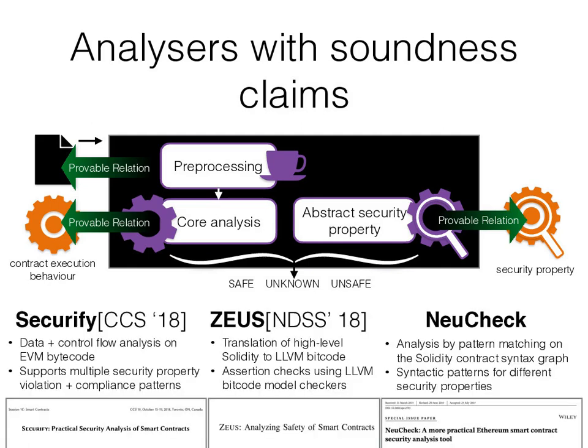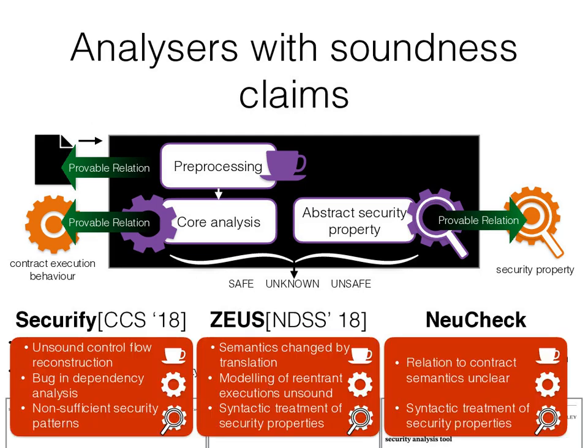Of the tools presented here, all of them introduced unsoundness in at least one of these steps. Securify suffers from an unsound control flow reconstruction, has bugs in its dependency analysis, and provides some insufficient security patterns. Zeus changes the semantics of contracts by translating it to the input of the target solver, models reentrancies in an unsound manner, and treats security properties syntactically, thereby missing some of the semantic subtleties. Similarly, Neutschek's syntactical approach is insufficient to guarantee soundness. We will now look at some of these issues in greater detail.